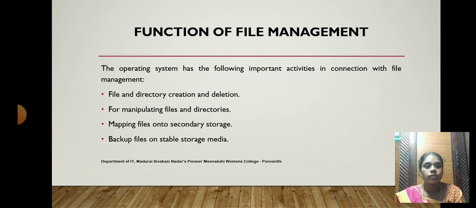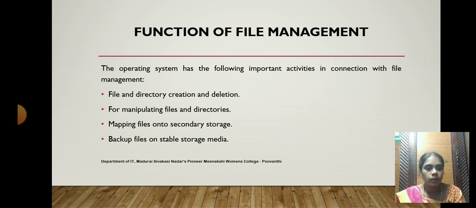Okay. Functions of file management. What are all the components which come under the operating system? There is a function provided by each component. Here file management has basic functions such as file and directory creation and deletion. This is the basic thing. We have to create and delete files. If there is a need, we have to create a file or a directory. If there is no need for that file, then we can delete that file or directory in future.